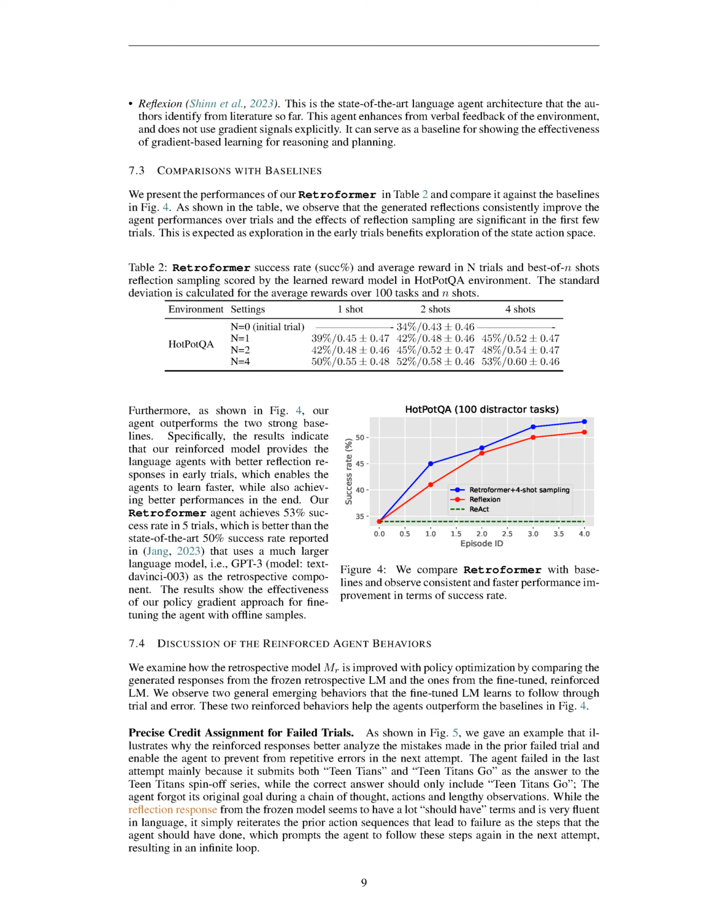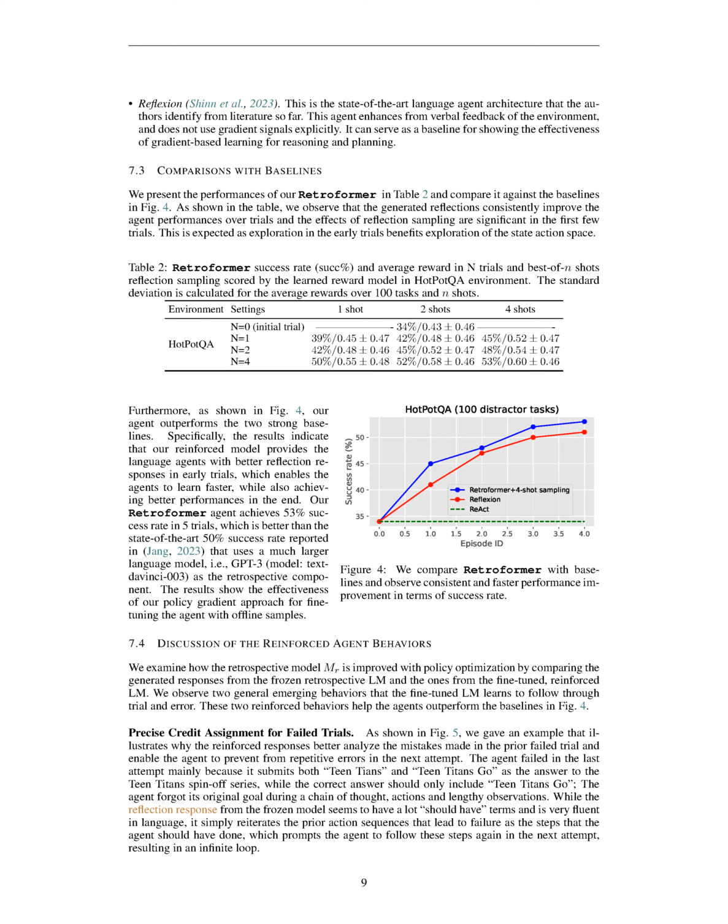Firstly, let's talk about the precise credit assignment for failed trials. We've provided an example that demonstrates why the reinforced responses are better at analyzing the mistakes made in previous failed attempts, and how they help the agent avoid repeating the same errors. In the last attempt, the agent failed primarily because it considered both Teen Titans and Teen Titans Go as answers to the Teen Titans spin-off series, when the correct answer should only be Teen Titans Go. The agent lost sight of its original goal amidst a series of thoughts, actions, and lengthy observations.